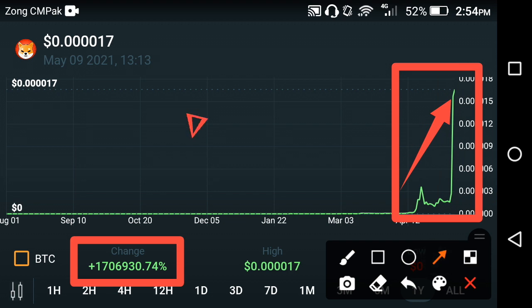So friends, if this kind of change continues in the Shiba token, I think that in 2025 the Shiba token will be the second Bitcoin, friends. My prediction is that if this kind of change continues, as you can see here, this one I can't count, approximately they can easily hit 50 USD, which is very low. I think that they can easily hit 120 or 150 USD, friends, if this kind of change continues throughout these 4 years, friends. So it is not sure, but Shiba token may be the next Bitcoin, friends.